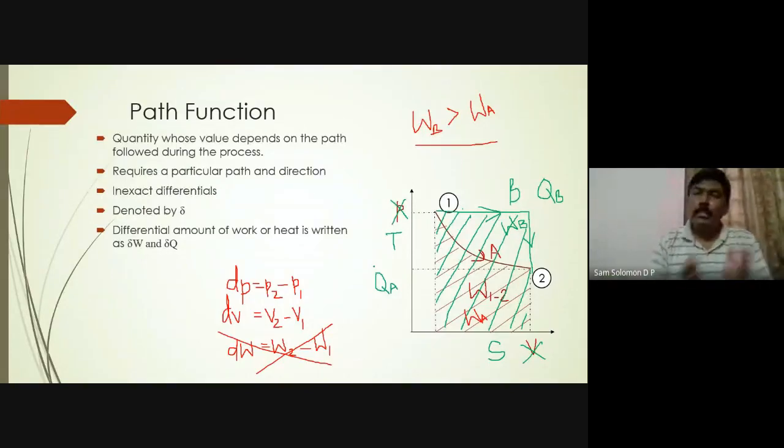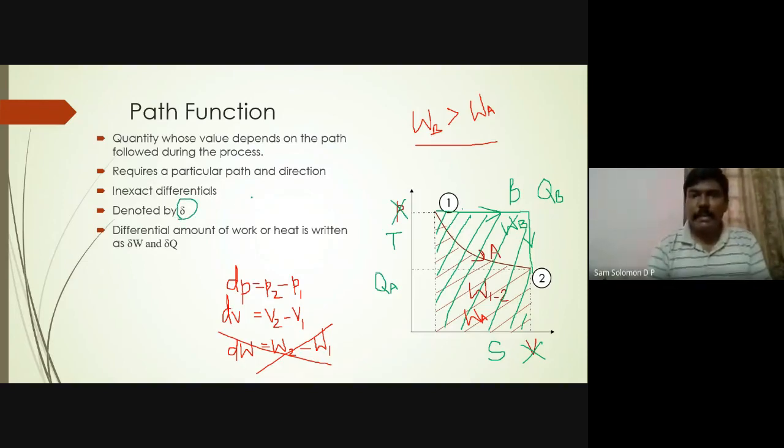So those parameters or variables which depend on the path followed, the direction, are called path functions. And these path functions are not properties. These path functions are not exact differentials. We always represent or denote them by using this delta symbol. It is denoted by delta.